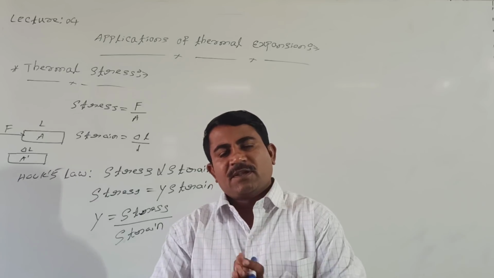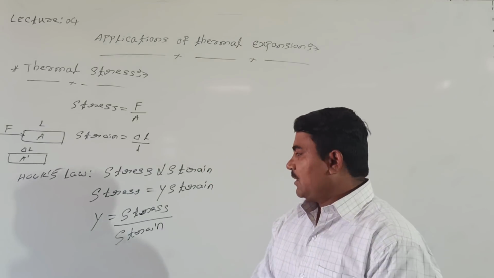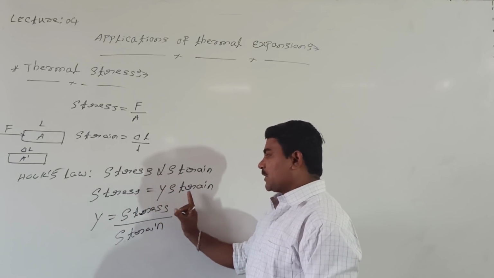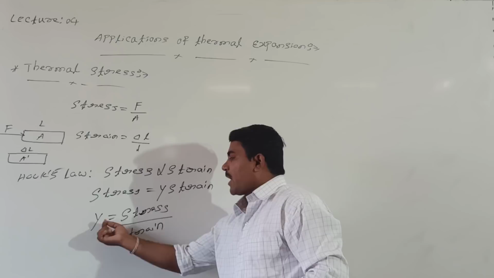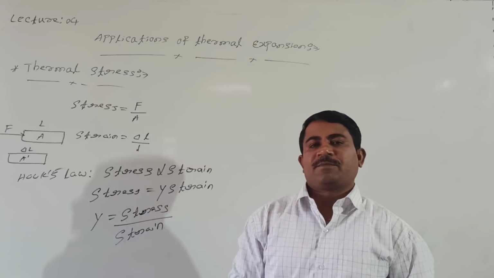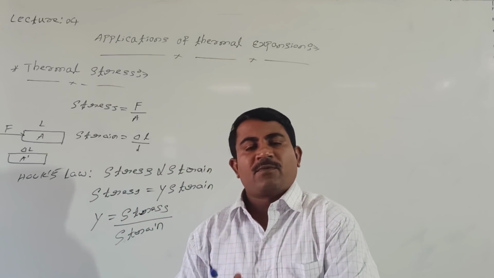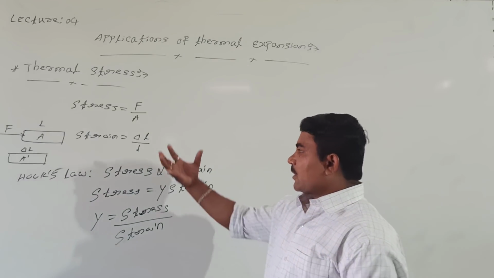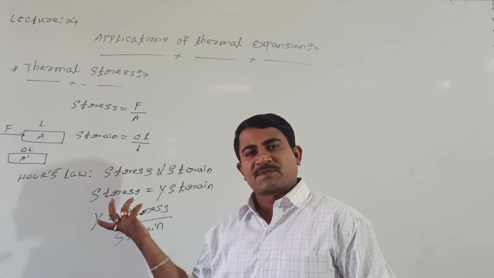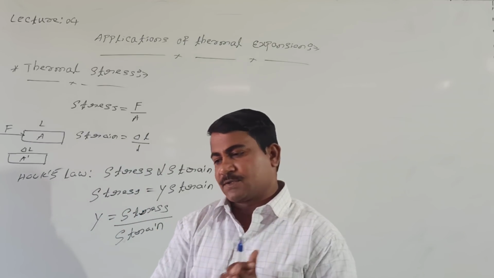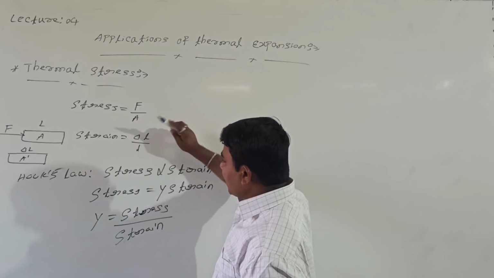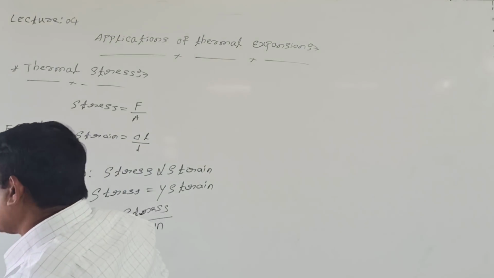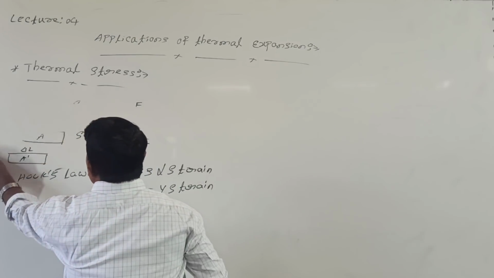What does Hooke's law say? Under the elastic limit, stress is directly proportional to strain, or stress equals a constant times strain, or the constant Y equals stress divided by strain, where Y is nothing but Young's modulus of a given solid. Briefly, we are asking about the concept of stress, strain and Young's modulus. Using stress, strain and Young's modulus, we are going to discuss the thermal stress developed on a body.